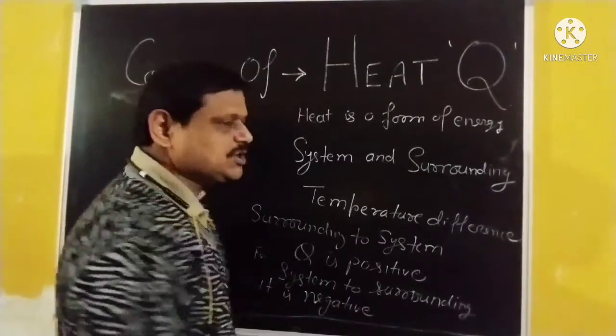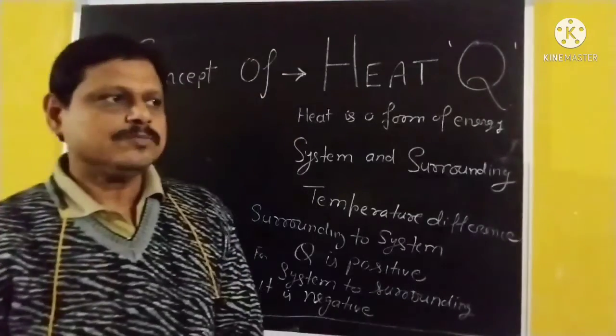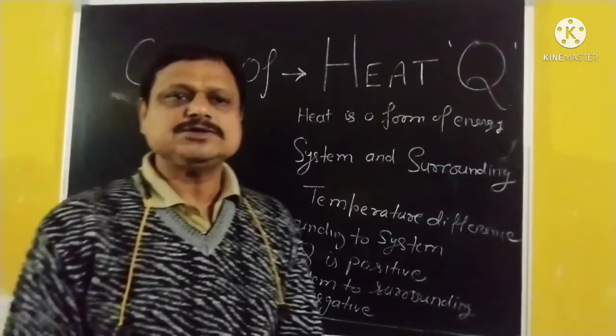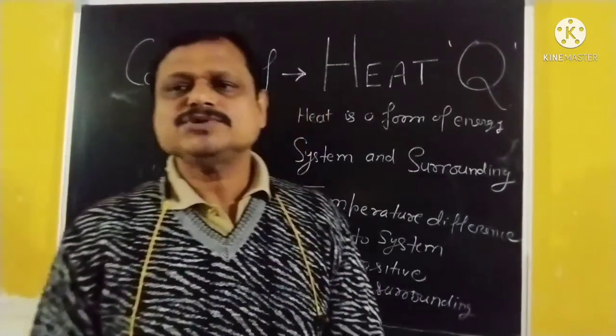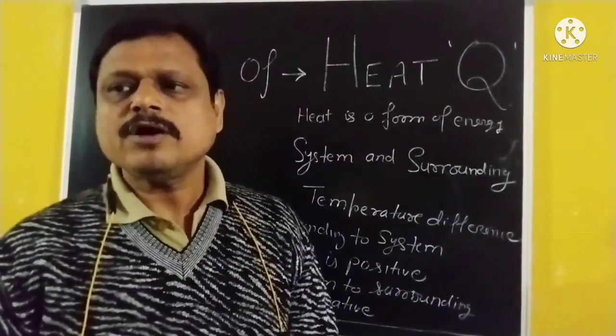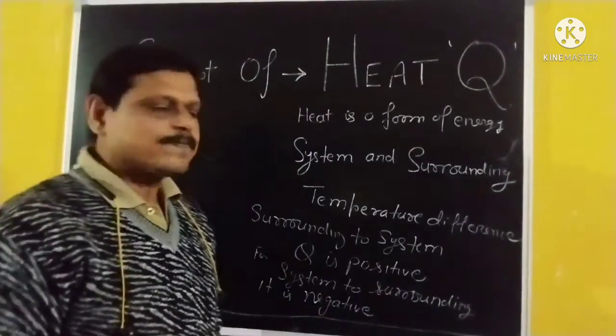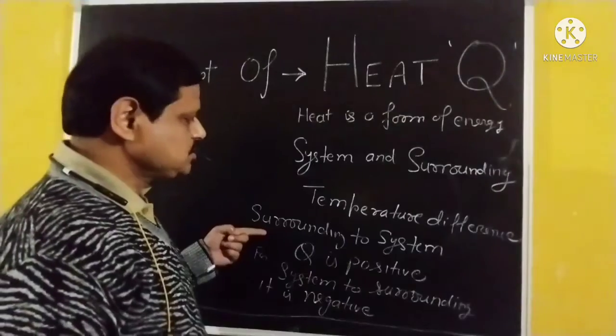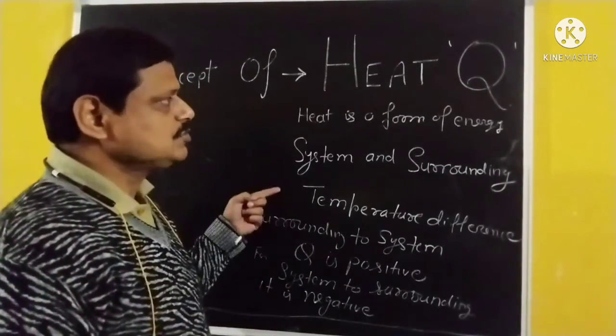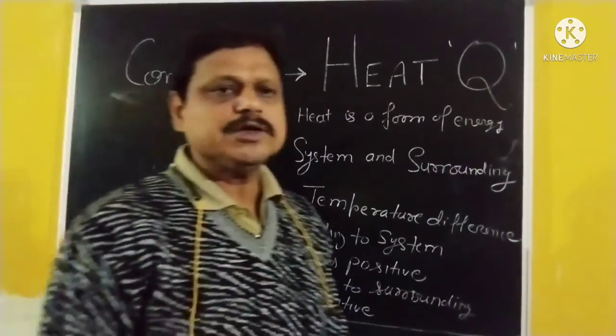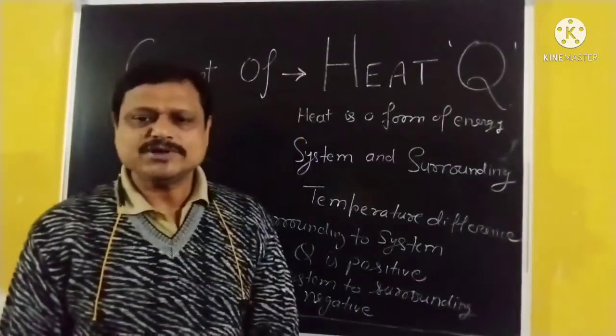Therefore, you must be aware that the path of transfer of heat may be from system to surrounding or from surrounding to system. Therefore, you must know the sign convention also. This is the concept of heat regarding thermodynamics.